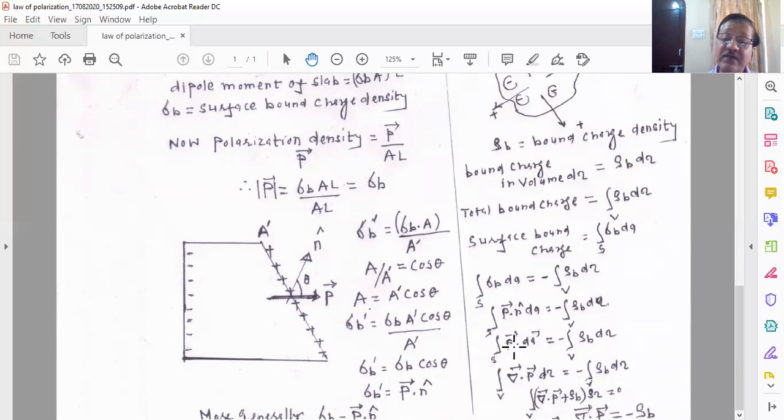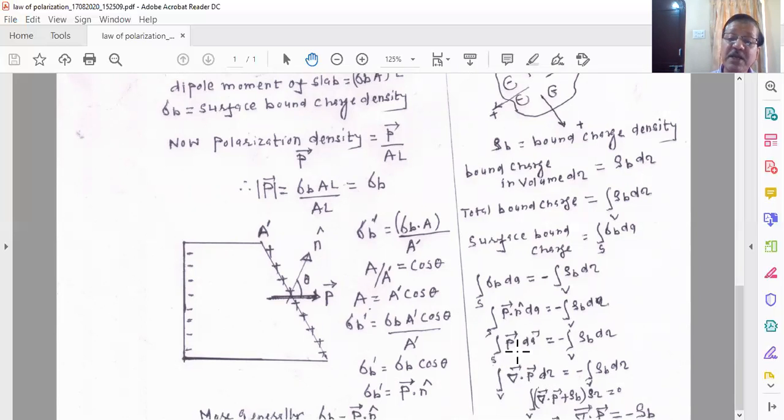If you have a surface integration of any vector function, here the vector function is P, the surface integration of P over the surface is always equal to the volume integration of the divergence of the same vector function P over the volume enclosed by the same surface.